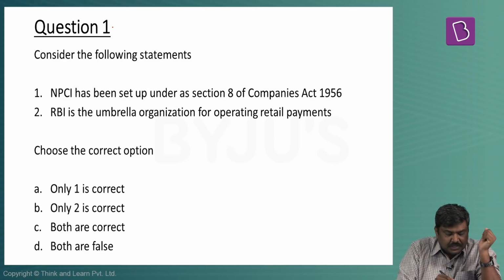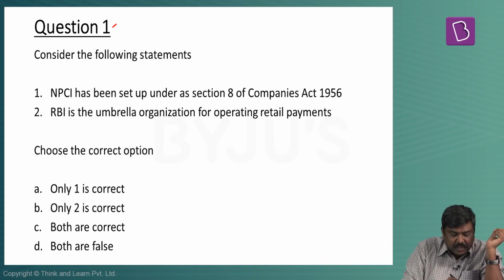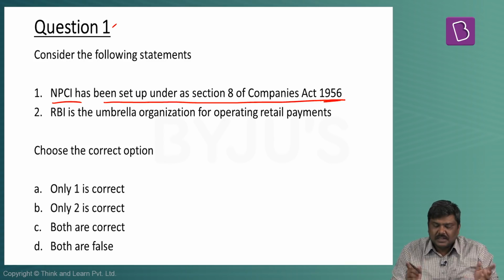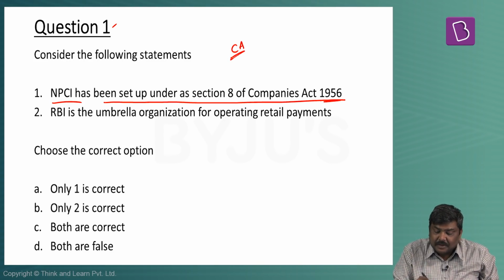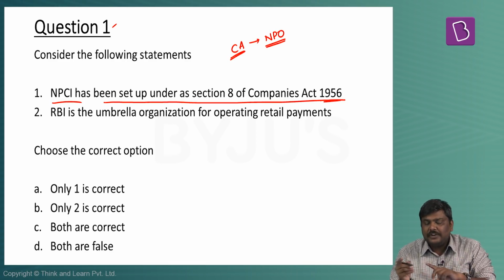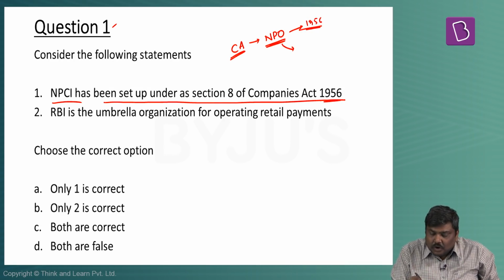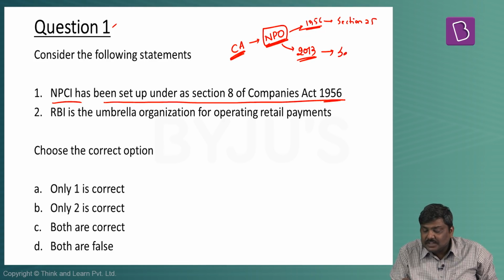Now let's look at some of the questions. Question number 1, consider the following statements. NPCI has been set up under Section 8 of the Companies Act of 1956. Now please understand, under the Companies Act, there is a concept of a not-for-profit organization. Under the old Companies Act of 1956, the section that dealt with not-for-profit organizations was Section 25. And as per the Companies Act of 2013, the section that deals with not-for-profit organizations is Section 8.